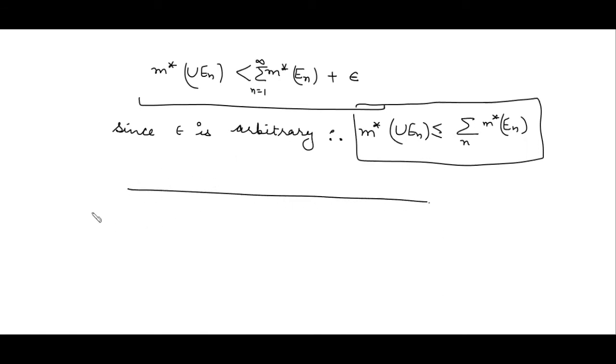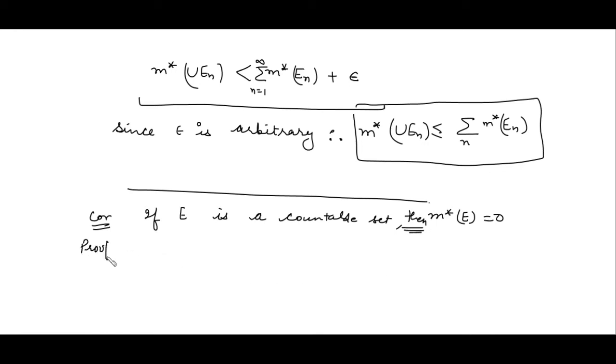We can use this result in the proof of the following: suppose E is a countable set. Then we want to show that the outer measure of E is 0. We can use the above result, since we know that whenever a set is countable, it can be written as a sequence.